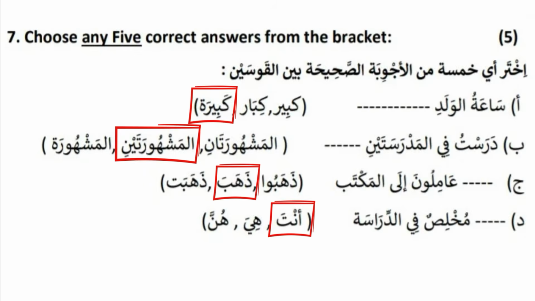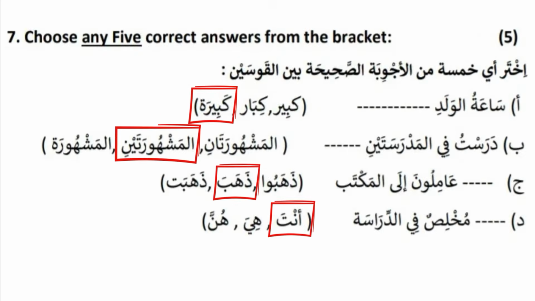Then the next question is to choose any 5 correct answers from the brackets; 6 questions will be there, and we have to choose any 5. For example: sayyaratul waladi dash, kabirun, kibarun, kabiratun. In this sentence, the khabar is missing. Sayyarah is the mubtada, so if the mubtada is feminine, the khabar also should be feminine.